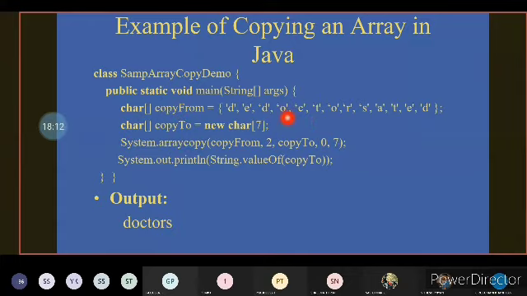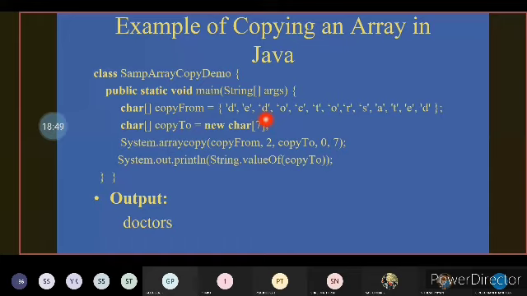And there is a method called arraycopy. The method resides in the System class, so System.arraycopy of the source array. The source array is set as the copy from array, and then the position from where the copying process has to start. Here we have set it as 2, so the 0th position is D, the first position is a letter E, and in the second position there is a letter D. From D, the characters are copied.